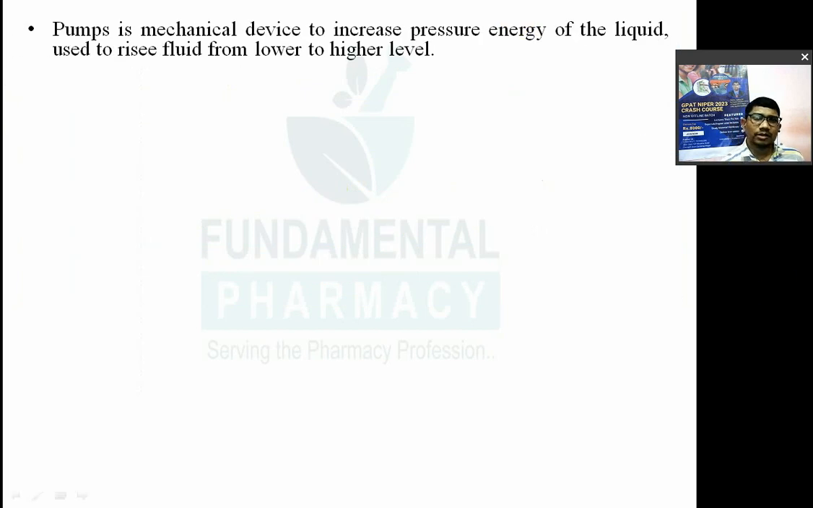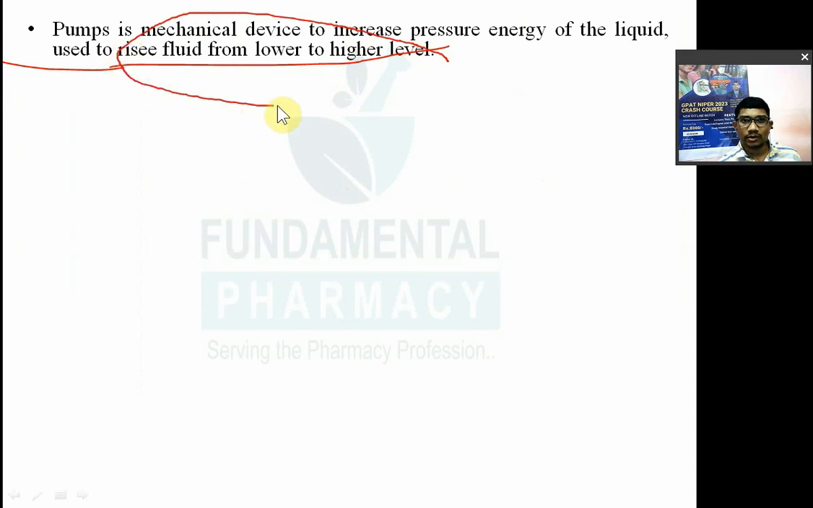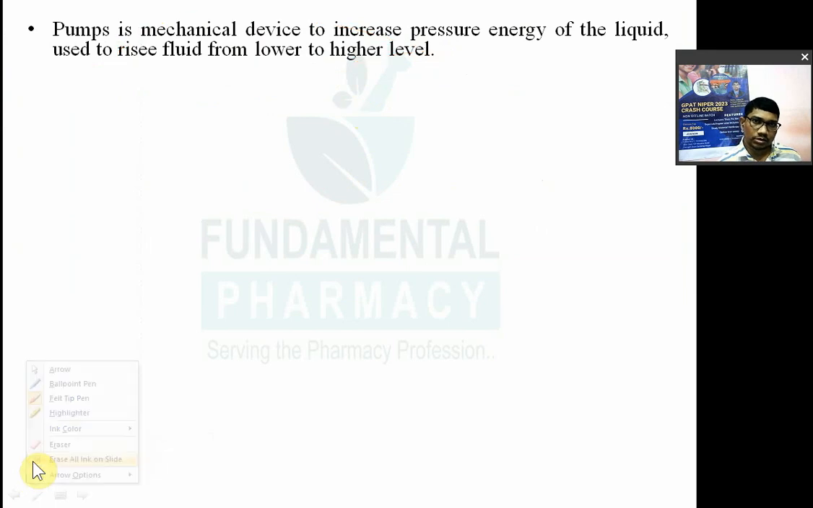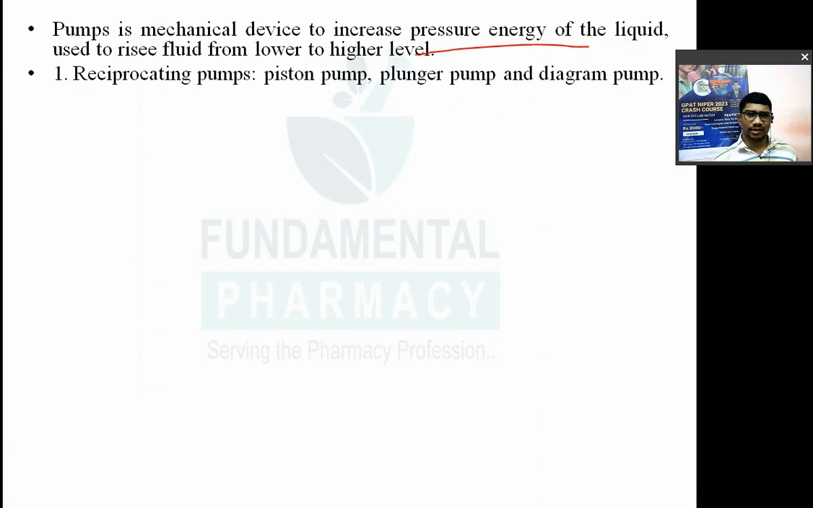Pump is nothing but a mechanical device to increase the pressure energy of liquid, and it is used to raise the fluid from a lower to a higher level. If you want to raise the liquid from a lower to a higher level, you have to use a pump, because that is against gravity. You need to apply some kind of force. That force is applied by pumps. So it is a pressure energy. You can see it is a part of mechanical engineering.